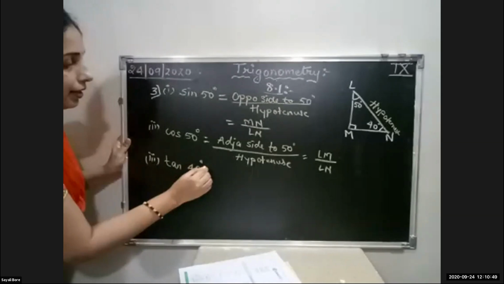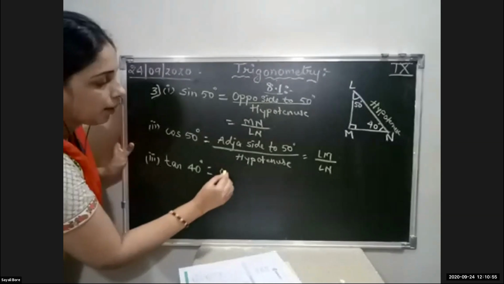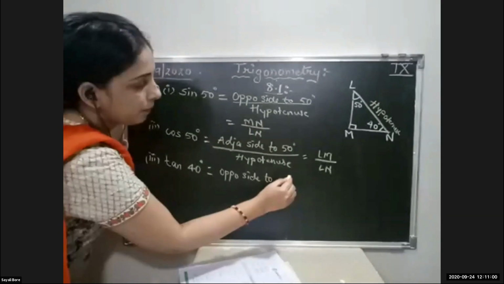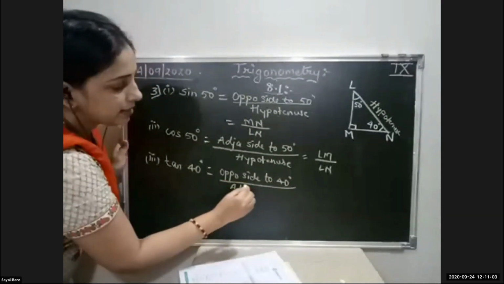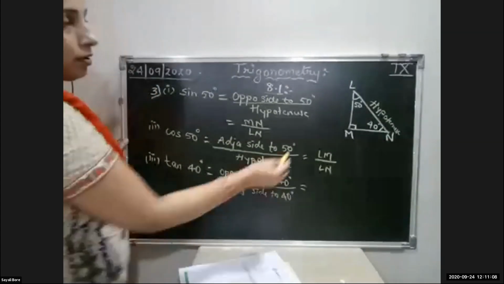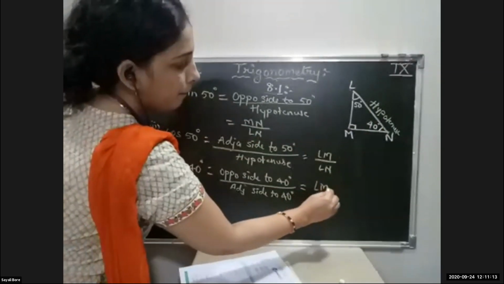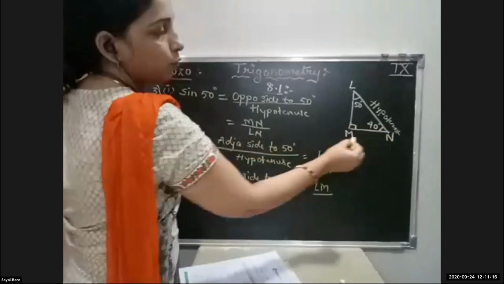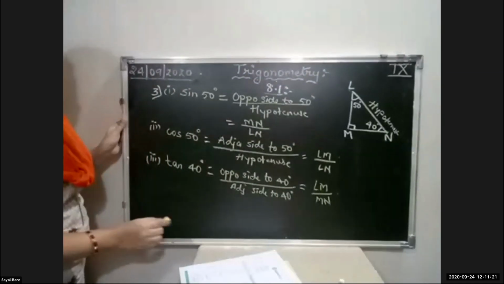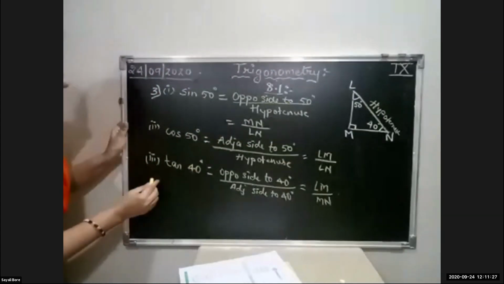Okay. Third one, tan 40 degree. Now definition of the tan is what? Opposite side to 40 degree upon adjacent side to 40 degree. Now this is 40 degree. So opposite to 40 is what? LM. And adjacent to 40 is what? MN. It's so simple, students. Okay. Once you identify the hypotenuse, the remaining two sides will depend upon the angle.